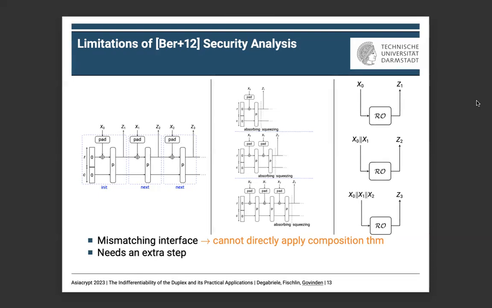This mismatching interface led to the need for an extra step to transform the duplex into a sequence of sponges, which makes any analysis more complex. And due to the need of this transformation into sponges, any limitation of the sponge is imposed on the duplex.